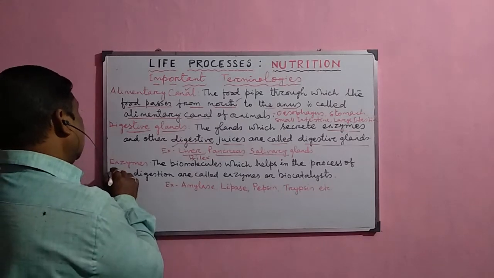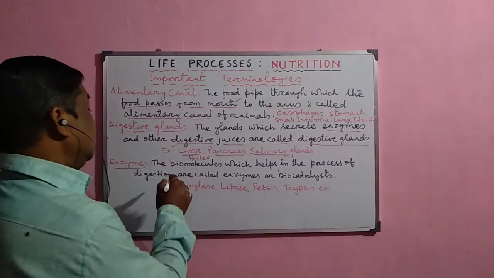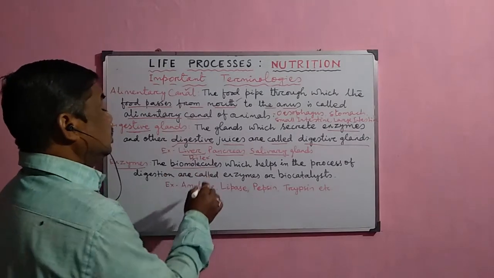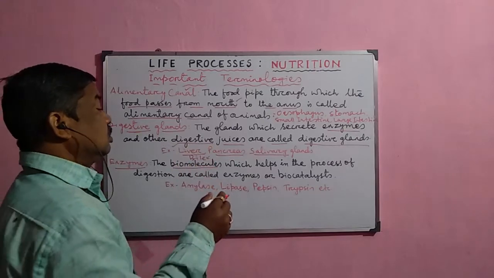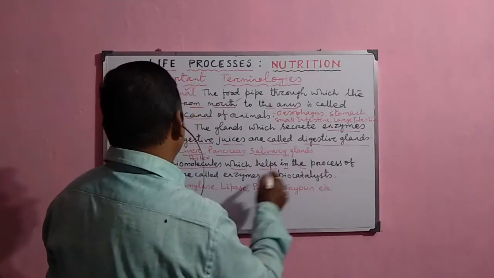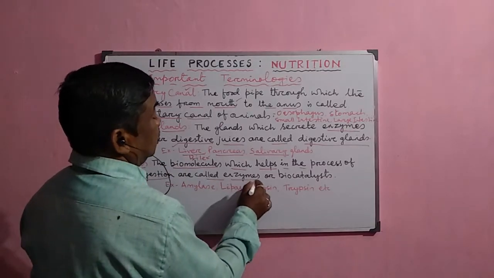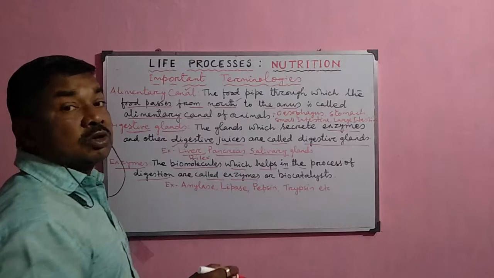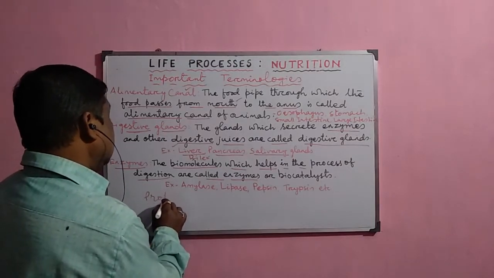Now the enzymes. What are the enzymes? The biomolecules present inside the digestive system which help in the process of digestion are called enzymes. These enzymes are mostly proteinaceous in nature.